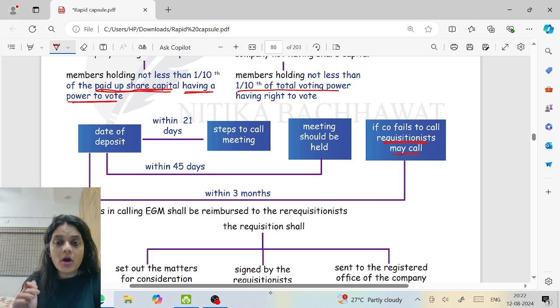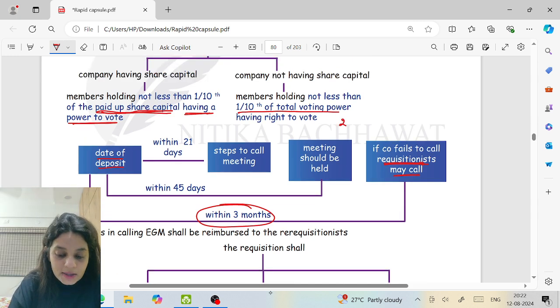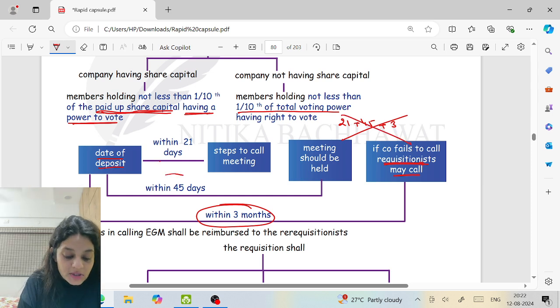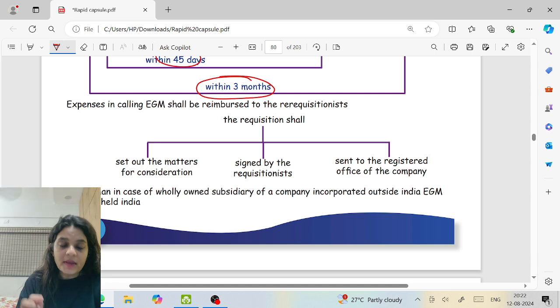Now, when I talk about requisitionist, within what period? 3 months. Is it 45 plus 3? No. From the date of deposit of requisition. So please, when you're writing in the exams, it is not 21 plus 45 plus 3. No. 21 days from the date of deposit, 45 days from the date of deposit, 3 months from the date of deposit, right?